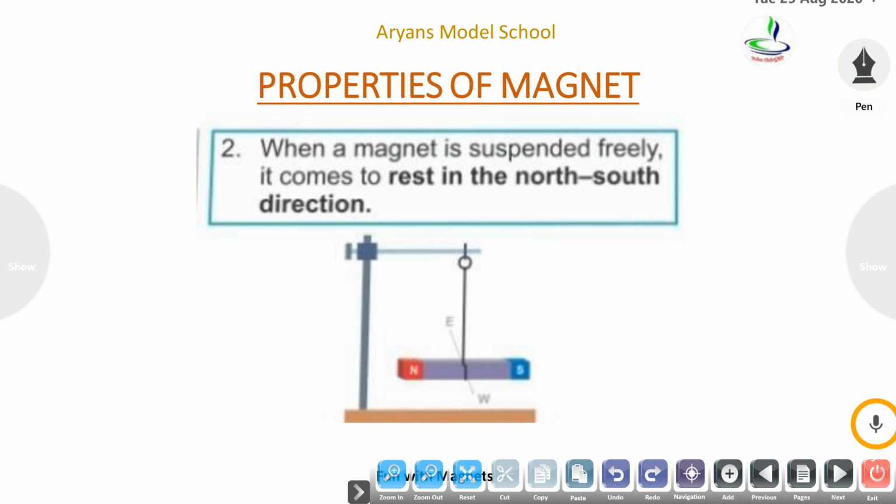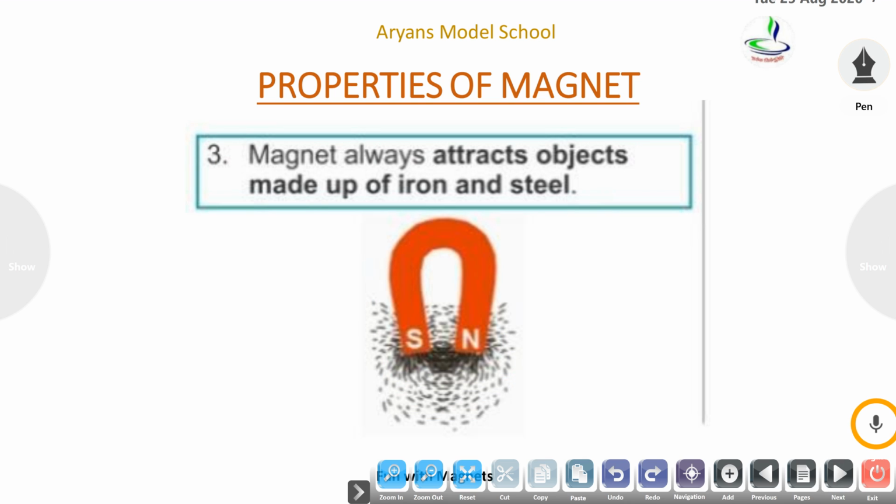Second property of a magnet: when a magnet is suspended freely, it comes to rest in the north-south direction. जब हम किसी मैग्नेट को सस्पेंड करते हैं freely with the help of any thread, it automatically sets to the north and south direction, and that's why these poles are named so, north pole and south pole.